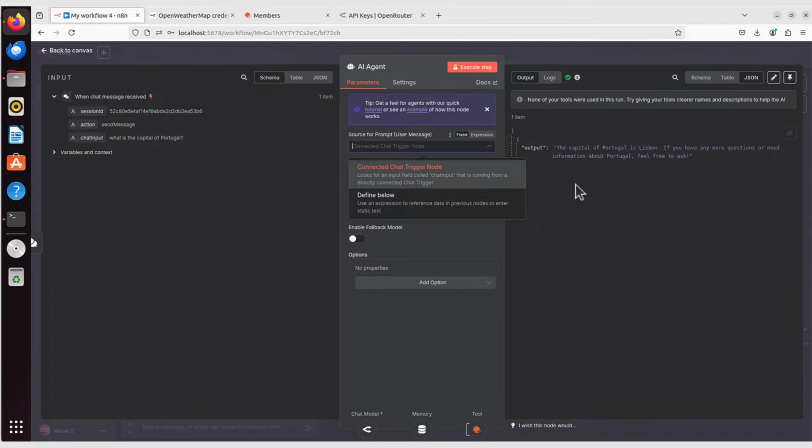But even before we do that, just make note of what it takes as an input now. It's that JSON chat input.